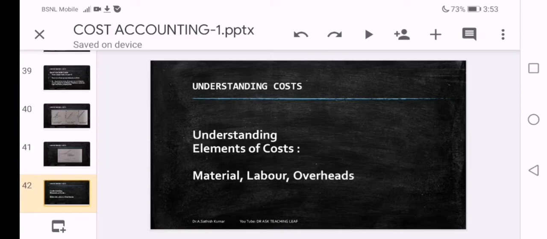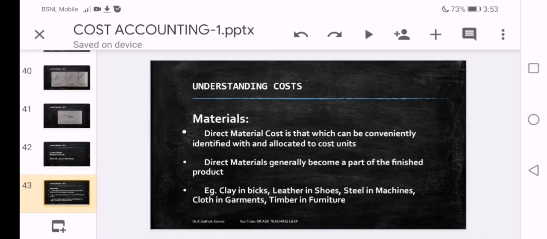A detailed discussion will be taken up for better understanding of their behavior in the form of material, labor and overheads. Let us start with the first one, materials. Materials, again, you will find direct material and indirect material. In every element or component of the total cost, you will find two types of costs: direct and indirect.